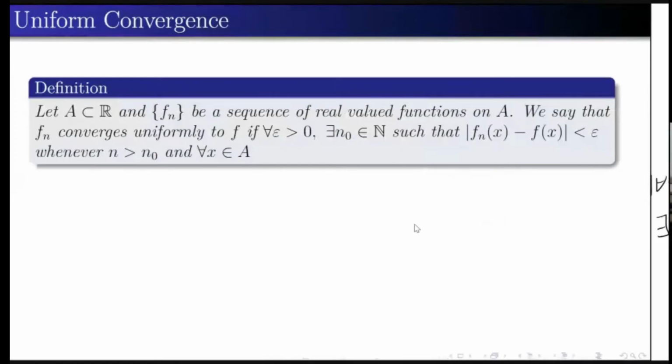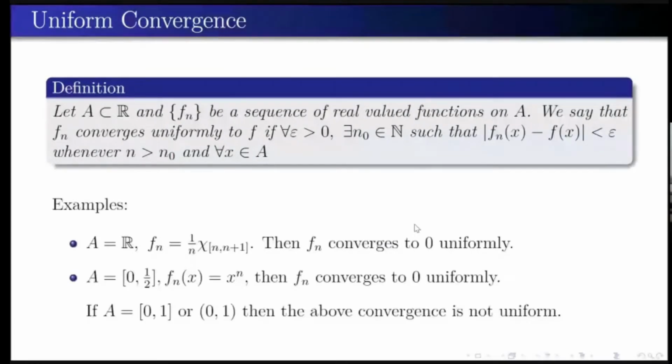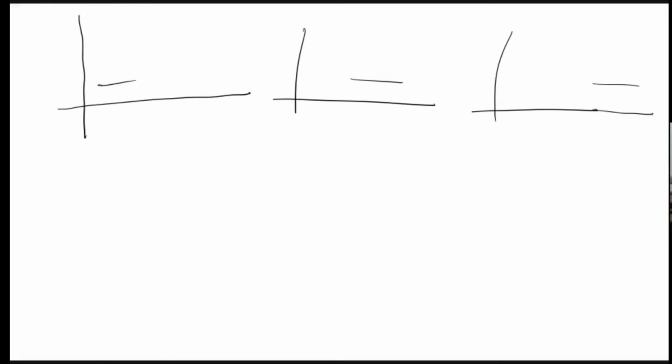First one, this characteristic function. You know this characteristic function: first one here, second one here, third one here. What was the type of convergence here? If we change the point, it will be difficult.